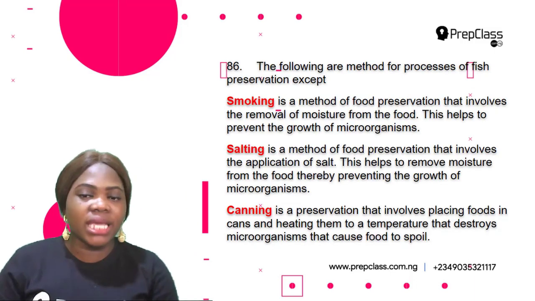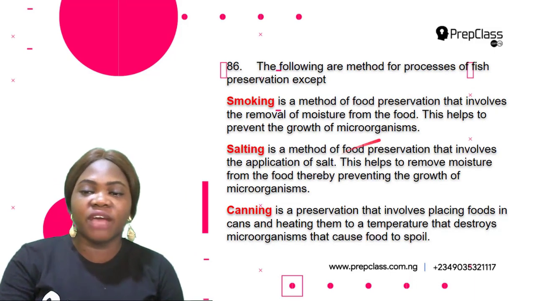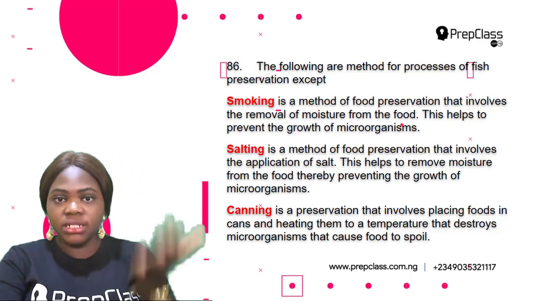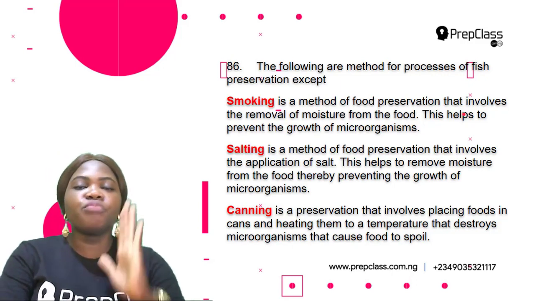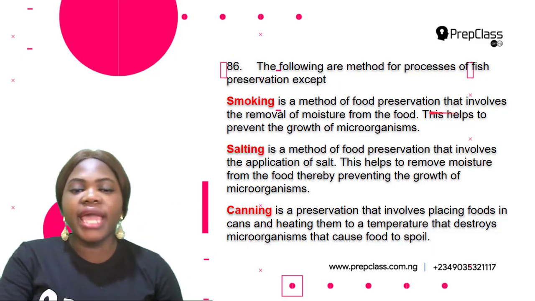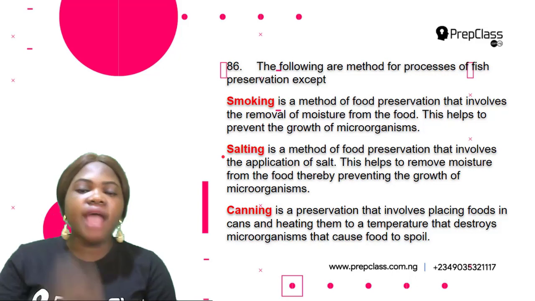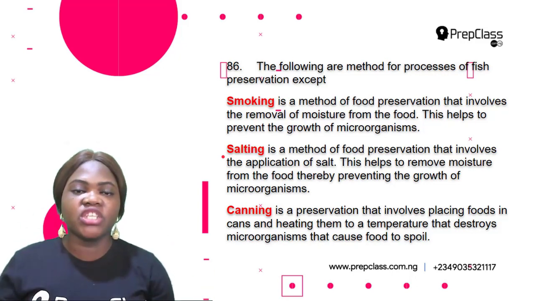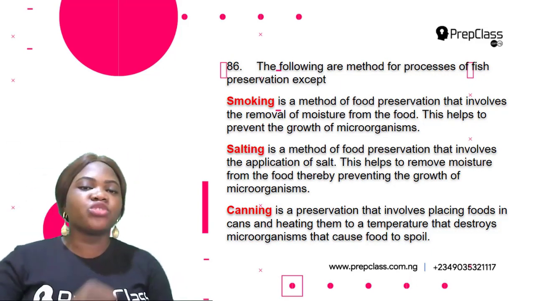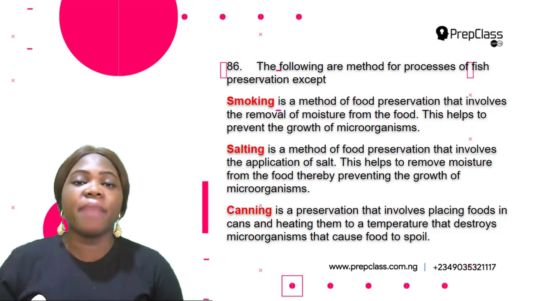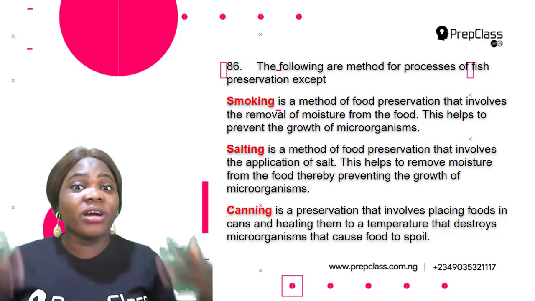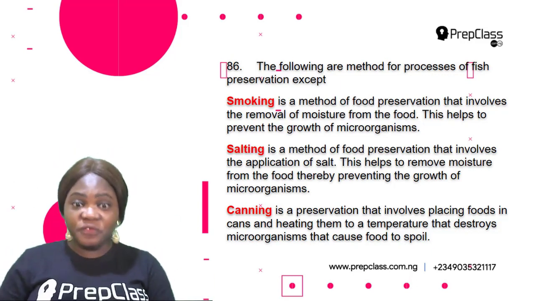Okay, so the first one is smoking. Smoking is a method of food preservation that involves the removal of moisture from food by the use of smoke. Okay, so this helps to prevent the growth of microorganisms, thereby preventing spoilage of the food. Okay, so what about salting? So salting is a method of food preservation that involves the application of salt. So you put salt on the fish. This helps to remove moisture from the food, thereby preventing the growth of microorganisms. And this would also prevent spoilage because microorganisms cause spoilage to food, right?